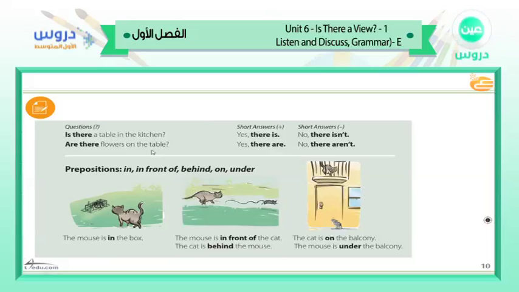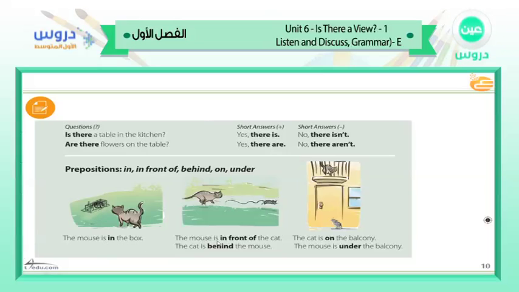We have also in this slide prepositions. We have here a few prepositions like in front of, behind, on, and under. All of these words we call prepositions. We have here a mouse and we have a cat. As you see here, the mouse is in the box.